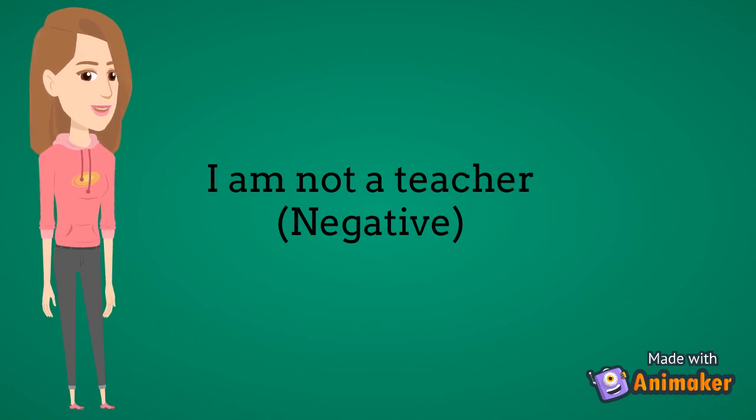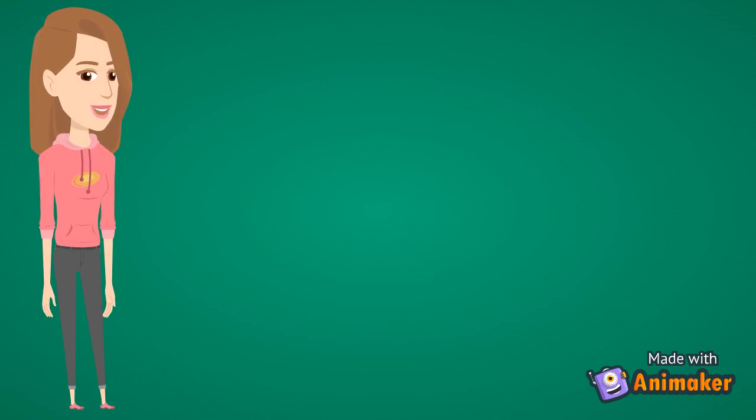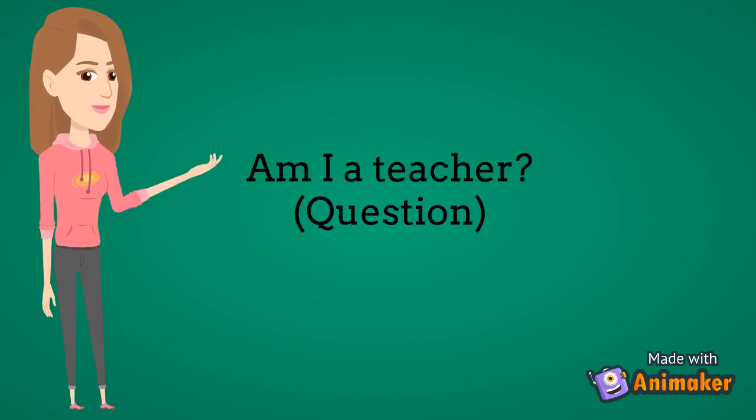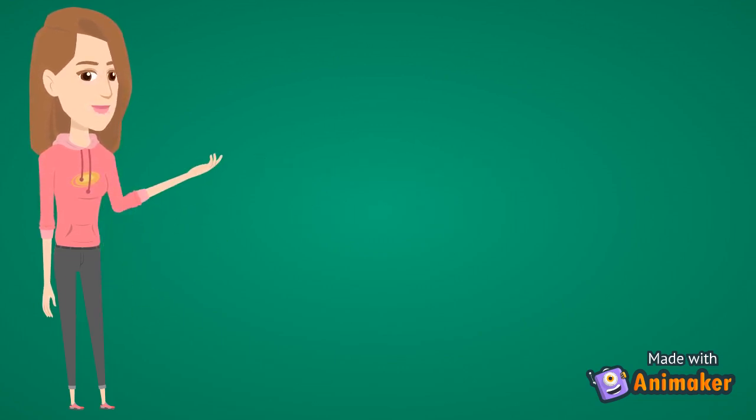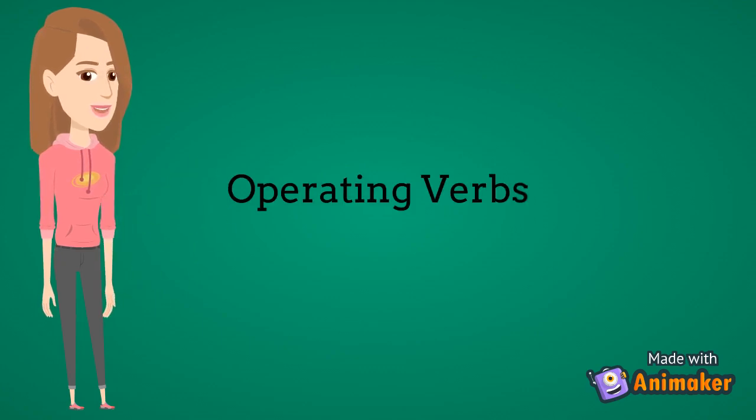Now I will change the positions of I and am. Now we have this sentence: Am I a teacher? This is called a question. Look at these three sentences. I made some changes to the verb. The verb is am, and then I had different meanings in the sentences. In finite verbs we can make different sentences only by operating the verb. That is why finite verbs are called operating verbs.